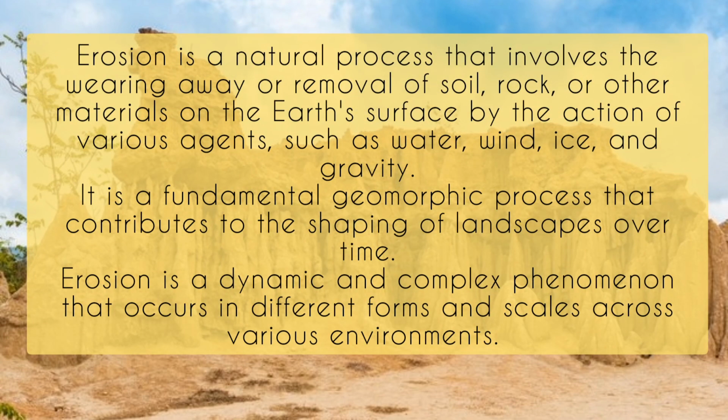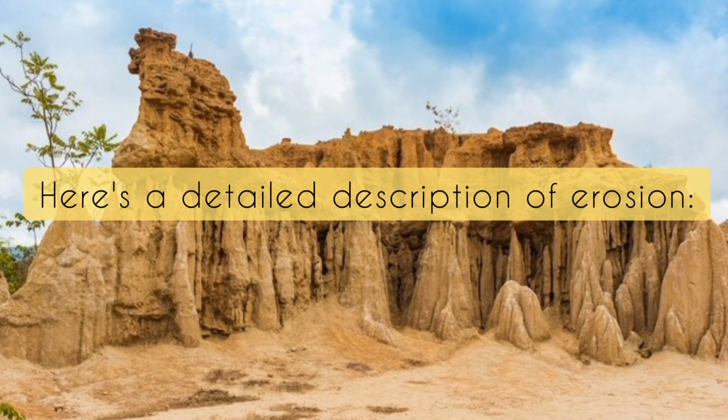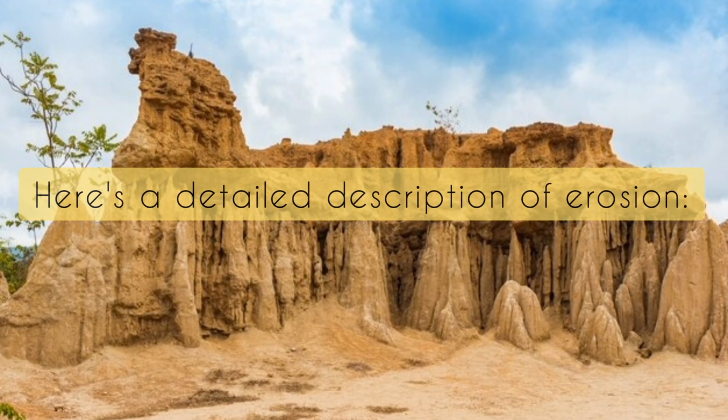Erosion is a natural process that involves the wearing away or removal of soil, rock, or other materials on the Earth's surface by the action of various agents, such as water, wind, ice, and gravity. It is a fundamental geomorphic process that contributes to the shaping of landscapes over time. Erosion is a dynamic and complex phenomenon that occurs in different forms and scales across various environments. Here's a detailed description of erosion.